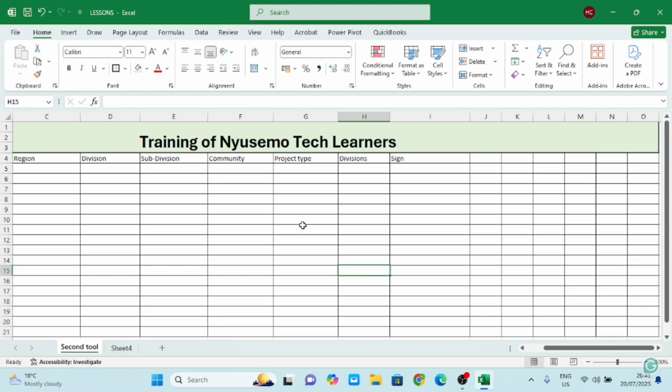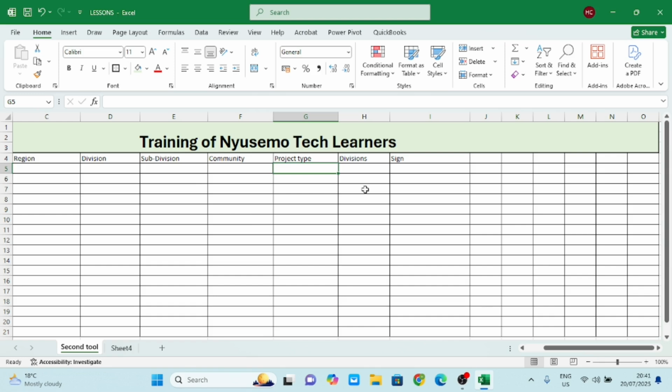Maybe the project is on education, wash and protection, or one is on training teenage mothers, the other one is on providing food for teenage mothers, the other one is providing school supplies to children, etc. So you will list those projects here and then list the different communities and different divisions and subdivisions. If you're watching from Ghana or any other place, just adapt this to your own realities.